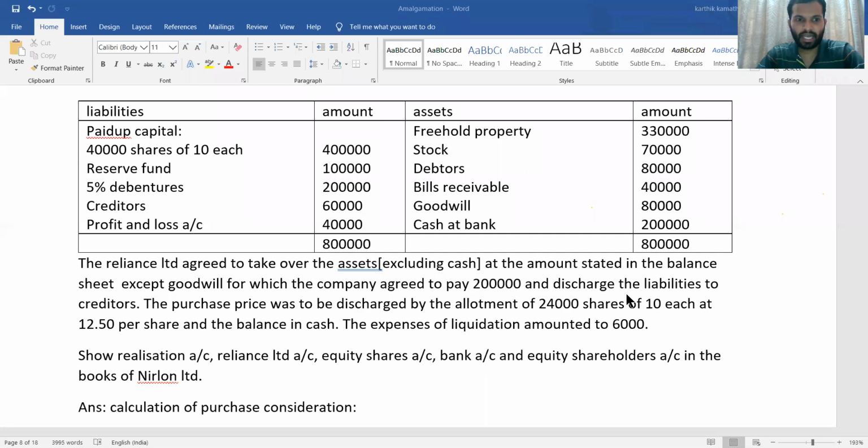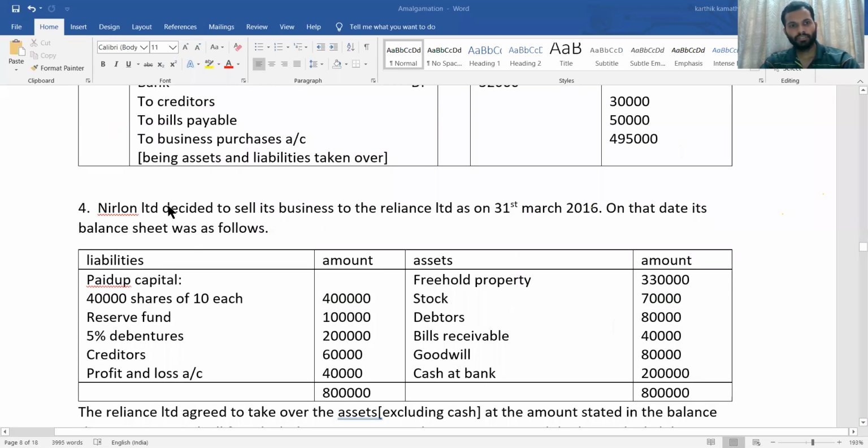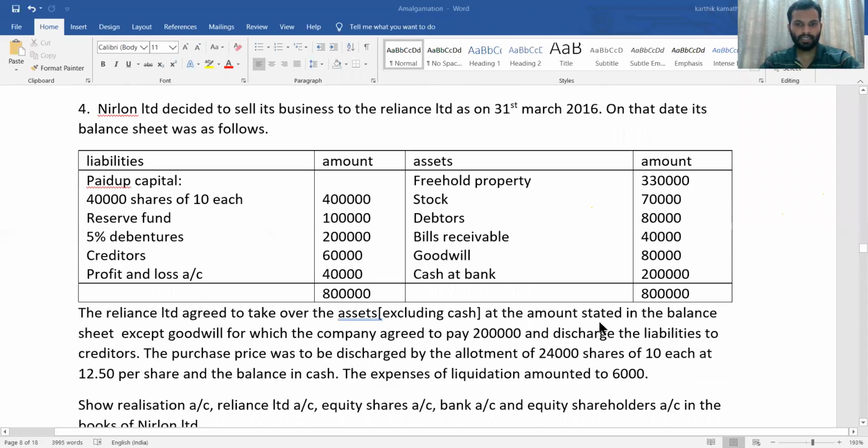Then discharge the liabilities to creditor. Here they have talked about creditor only. And what about 5% debenture? 5% debenture is not taken over. So whenever it is not taken over, it is paid by the selling company itself. Here Nirlon company is the selling company and Reliance company is the purchasing company. So the selling company needs to pay the debenture amount, because they have given only creditor.